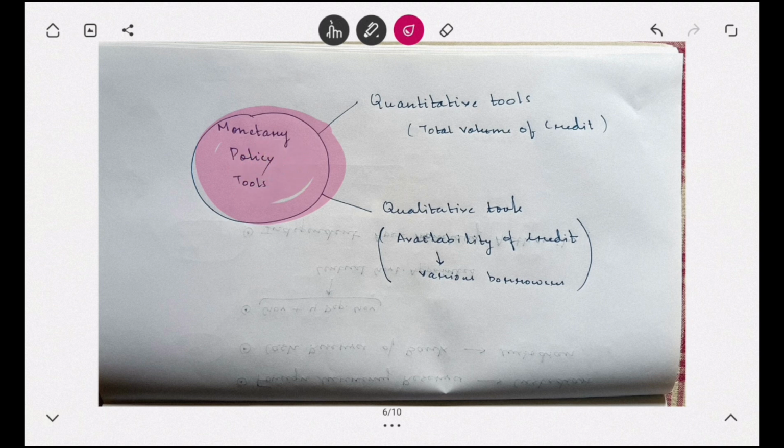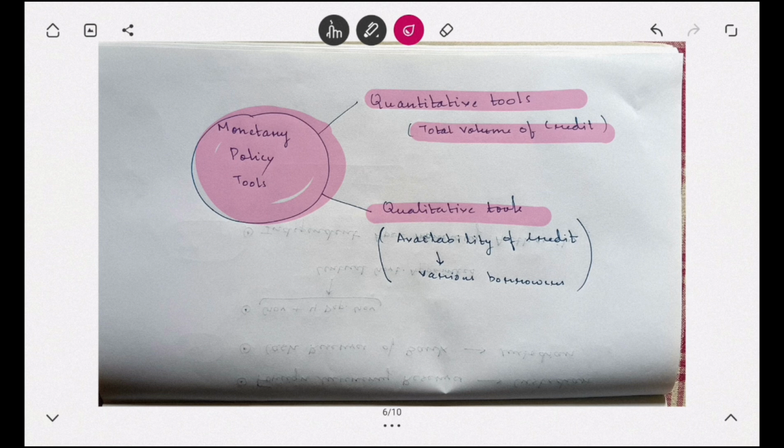Now coming to the final topic, monetary policy tools. What are the monetary policy tools that we have? We have quantitative tools and qualitative tools. What is the motto of the quantitative tools? Quantitative tools talk about the total volume of credit: how to increase the total volume of credit and decrease it. That is the monetary policy tool relating to quantitative tools. Qualitative tools are like giving guidelines, moral suasion, and direct action, directly using guidelines or taking action.